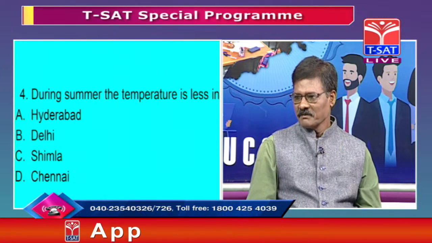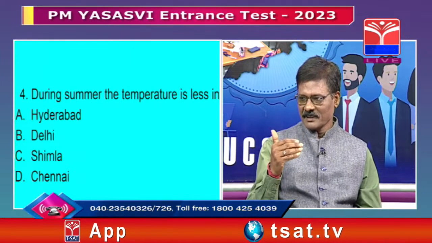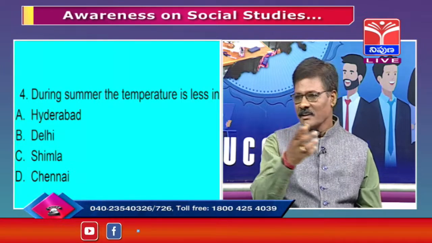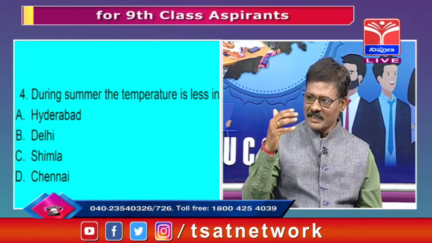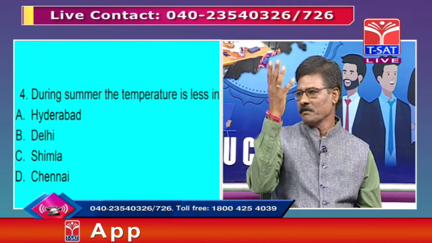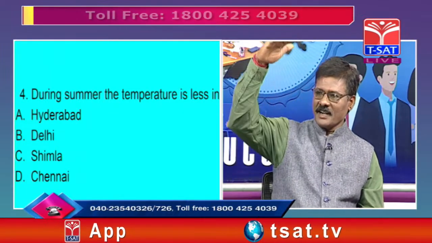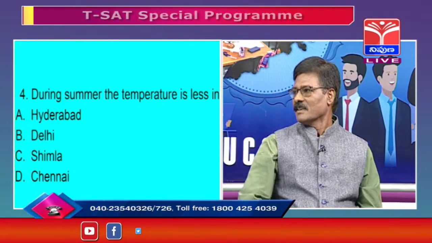Normally, whenever the temperature is high, the surrounding air becomes very light and automatically goes up. Also, whenever we go higher, the temperature automatically decreases. So generally we have to say that answer.